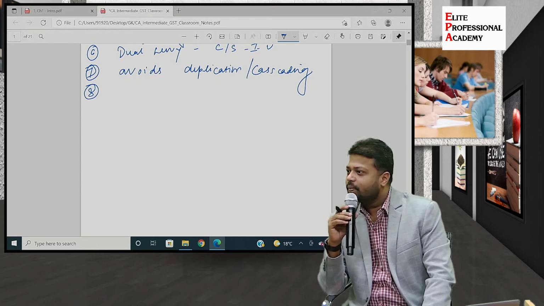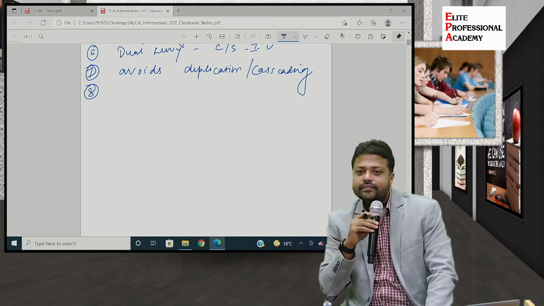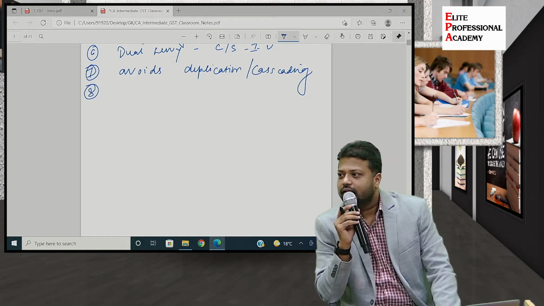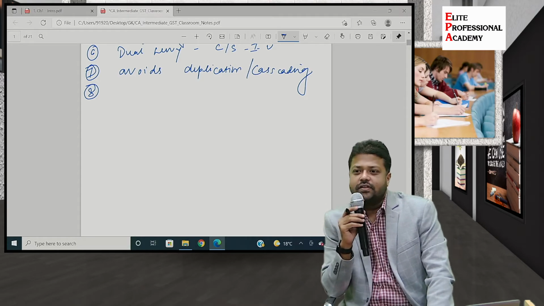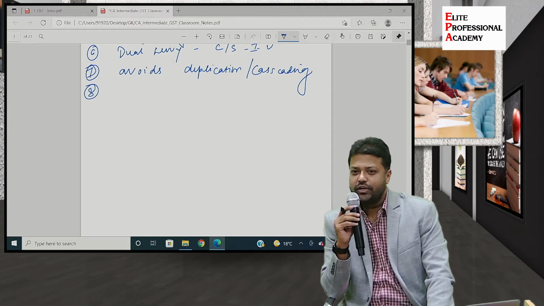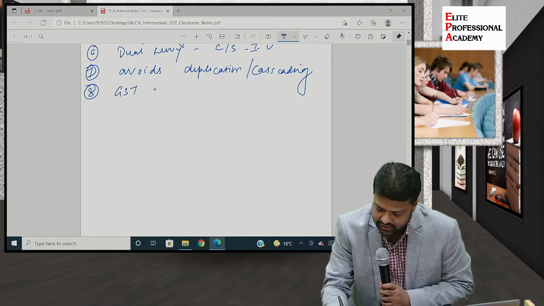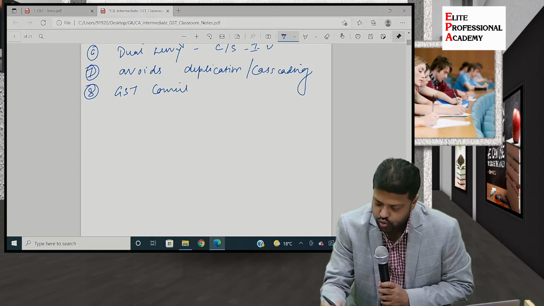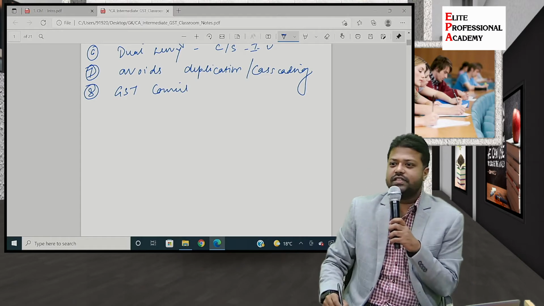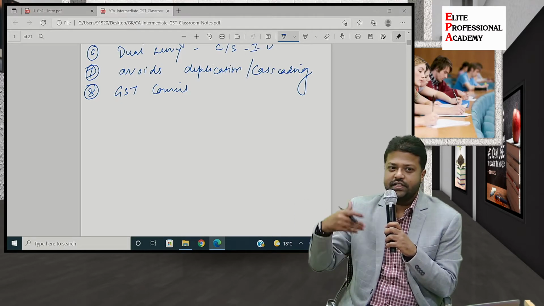Next feature, maybe advantage, disadvantage. GST Council, have we heard? So this is a unique feature of GST, right? We have the GST Council to recommend suggestions in the GST law, to recommend implementation of the GST law, to make GST better.